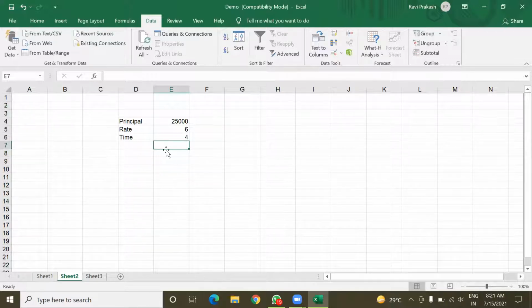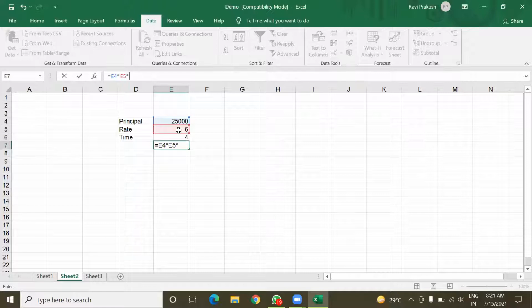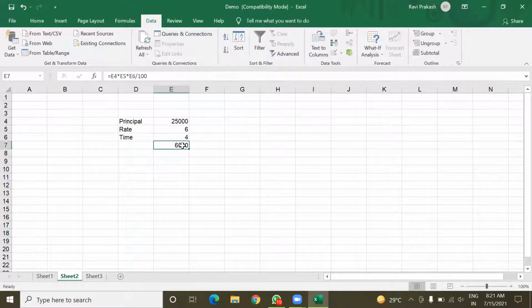Okay. So here I'm going to calculate the SI, simple interest. I think all of you know the formula. The formula is principal into rate into time by 100. So I'm going to select the principal value first, then into rate into time by 100. So this 6,000 is the value of simple interest.